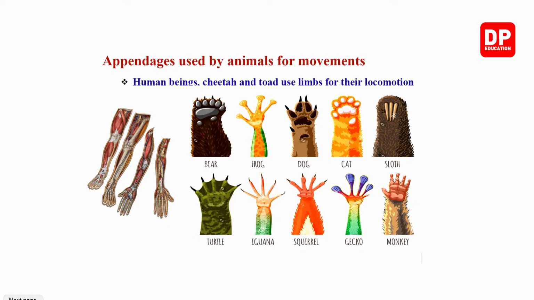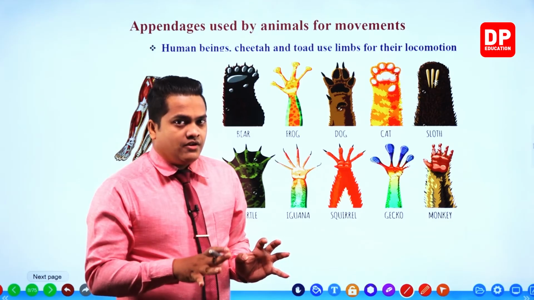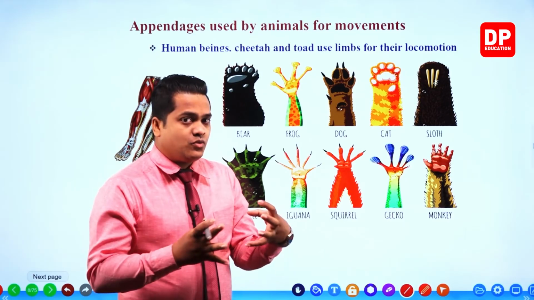Then, my dear children, human beings, cheetah and toad use limbs for their locomotion. So these legs can also be referred to as limbs, no problem in it. Limbs or legs, no problem. So these organisms, human, cheetah, toad, use limbs for locomotion. This is only regarding the table that we have discussed earlier, a further classification for that table.